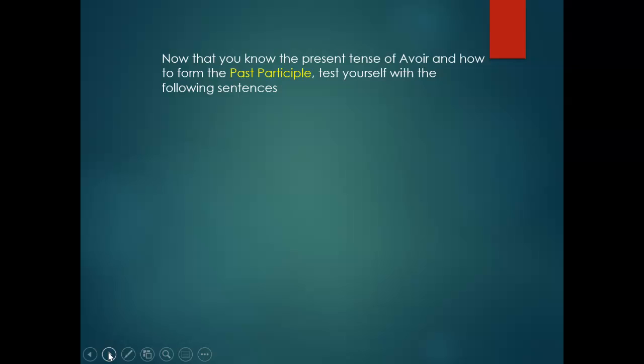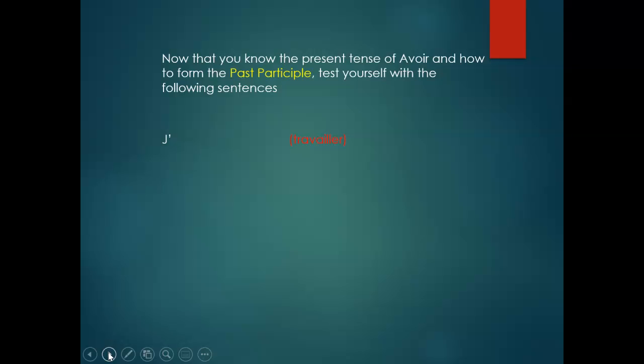Now that you know the present tense of avoir and how to form the past participle, test yourself with the following sentences. All right. I have je and then the verb travailler. If you remember, travailler veut dire to work. And I have je.